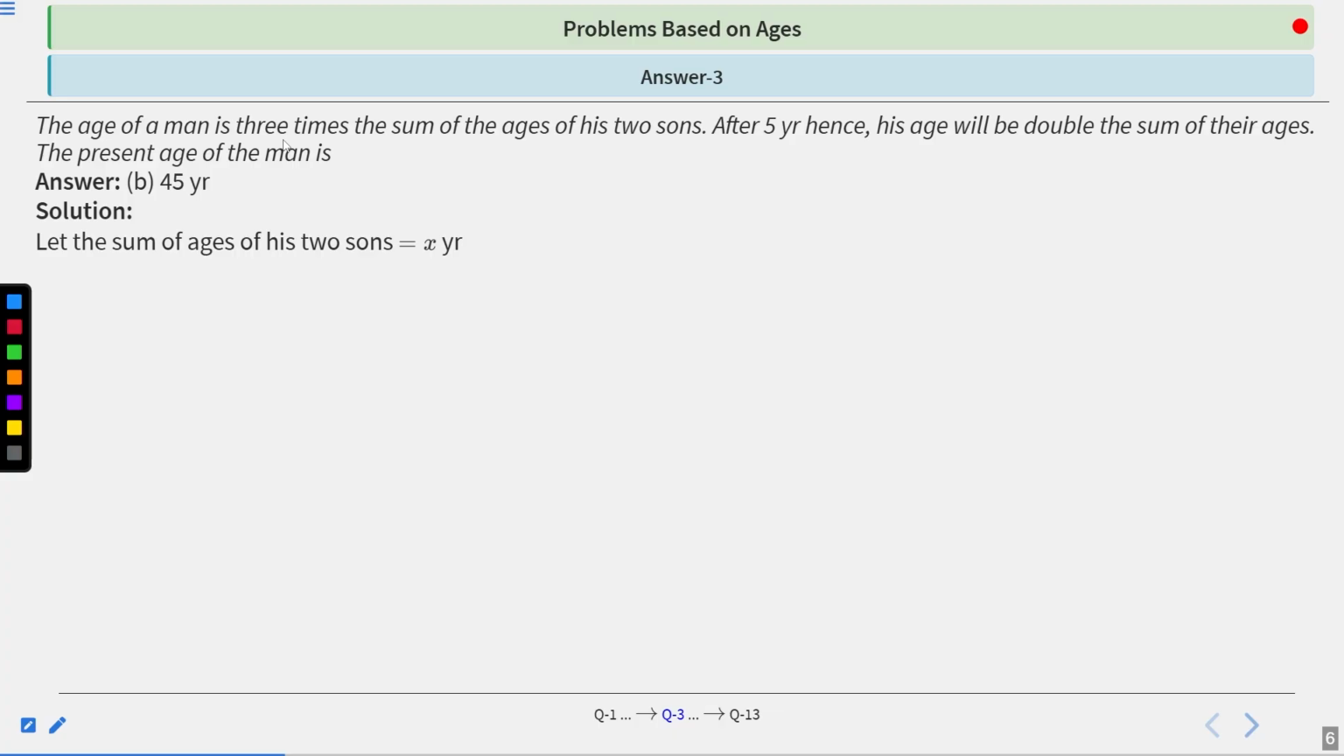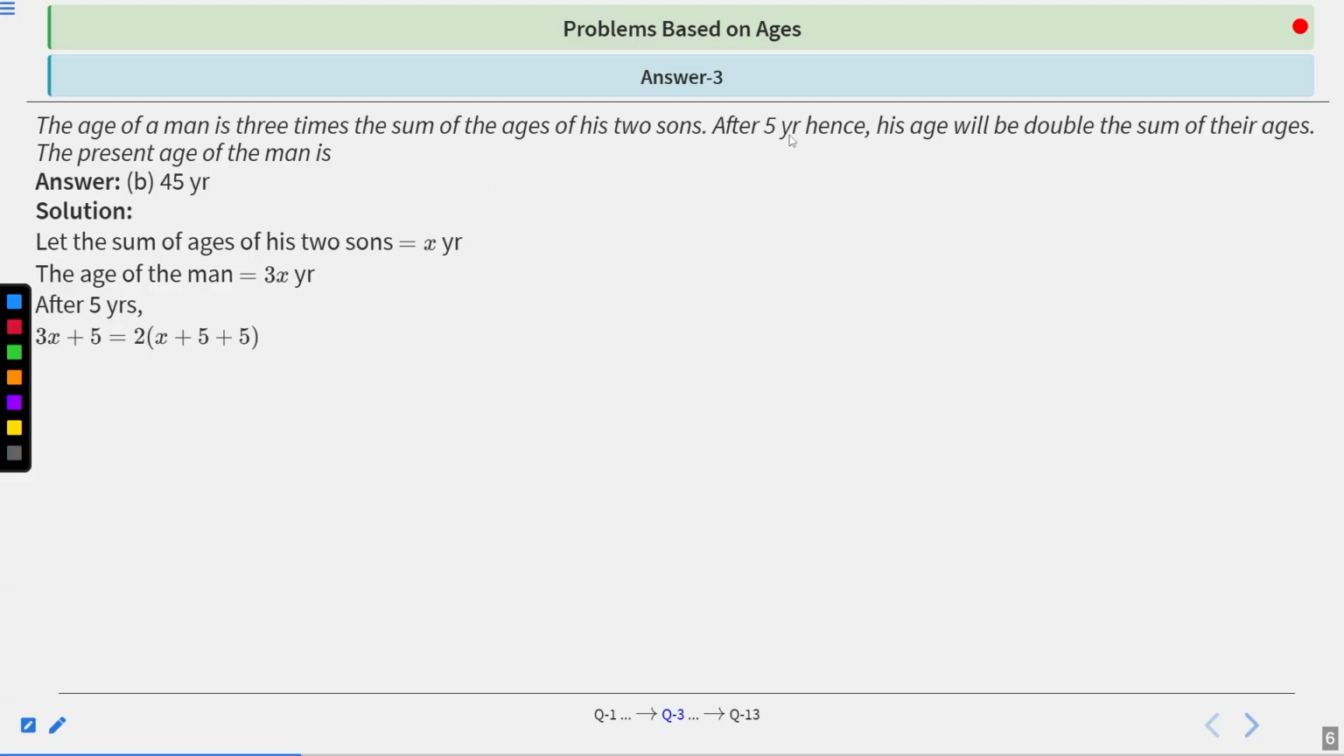So let the sum of the ages of his two sons be x years. So the age of the man becomes 3x, because x is the sum of the ages of the two sons. So we can say that the age of the father will be 3x. So after 5 years, the age of the man will become 3x plus 5, and each son's age will become x plus 5, because there are two sons, so each increases by 5 years. So it will become x plus 10.